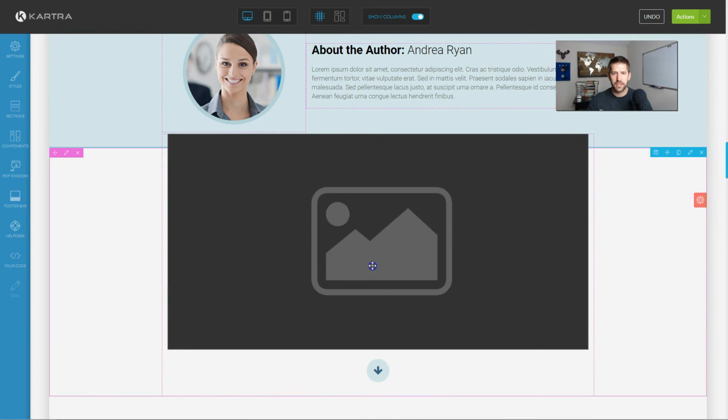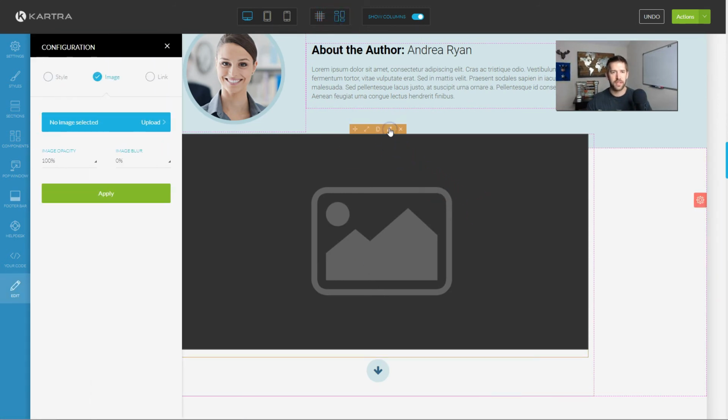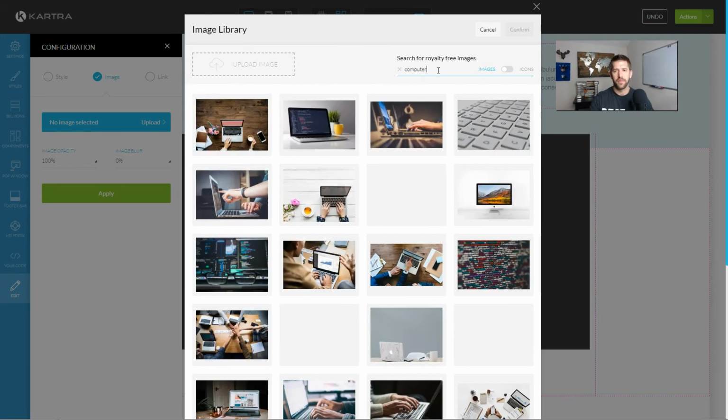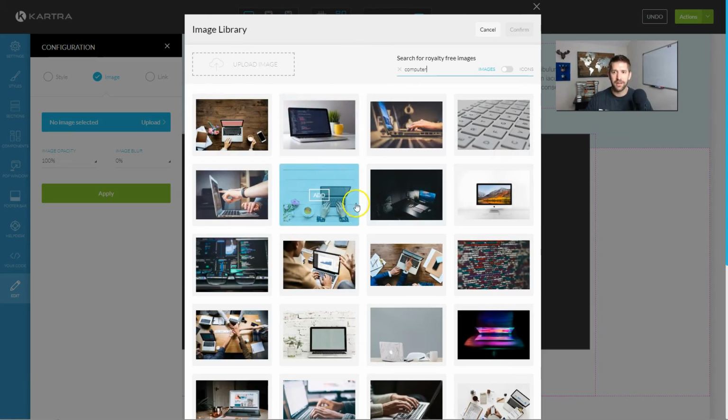And now if I want to go and edit, I go to my component mode, hover over, edit the style, no images selected. Here, this is something that Thrive does not currently compete with. They don't try to. You can search for royalty-free images. These are images that you can use on business items. They're free for use. You're not going to get sued or anything by using these items. And let's say we want to look for a computer. Boom, type it in. And sometimes this works really well. Sometimes it's a little bit slow.